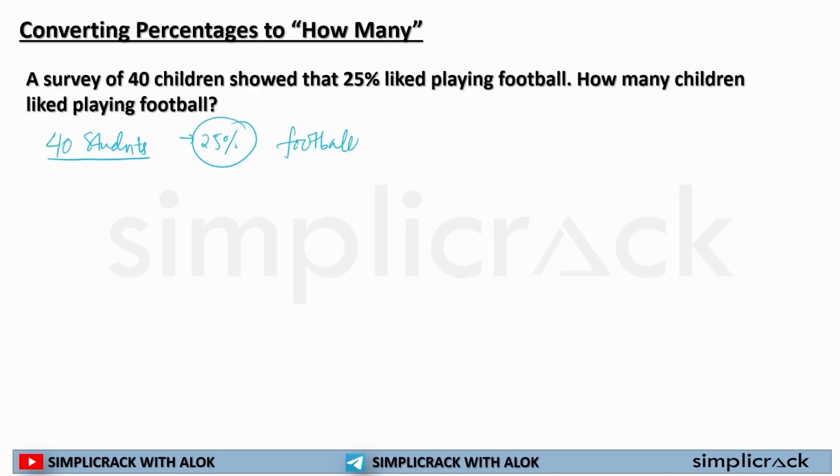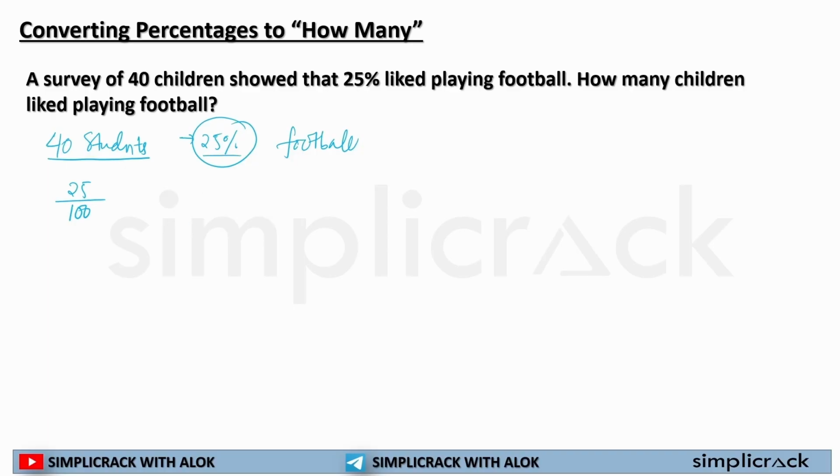Now I have to find out what? I have to find out the number of students actually playing football out of 40. I can't write 25 because 25 is out of 100. 25% is out of 100 students. So whenever a question is like this, if you are given a number and you have to find out the percentage in it, you will simply do what?